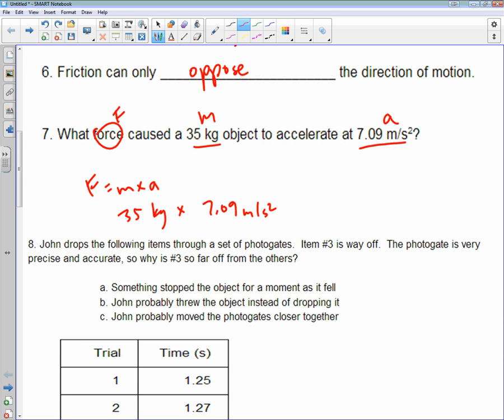So did somebody do this for us with their calculator? Jesse, you have a calculator out. Can you do it for us? So it's 35 times 7.09.